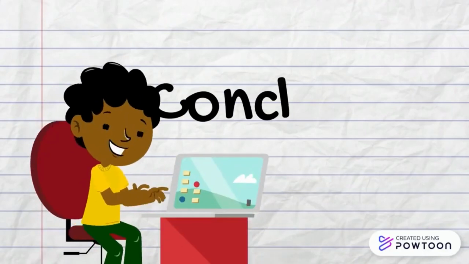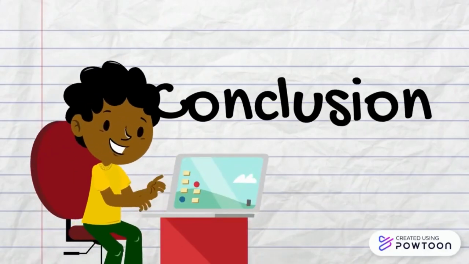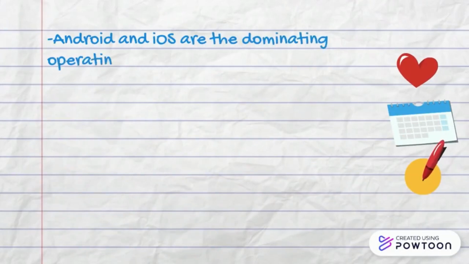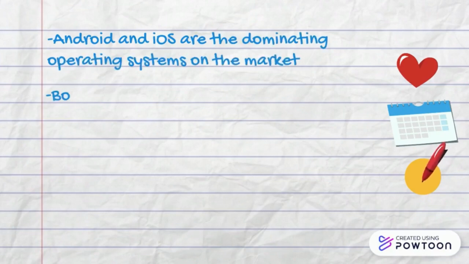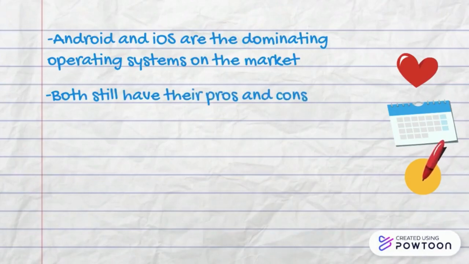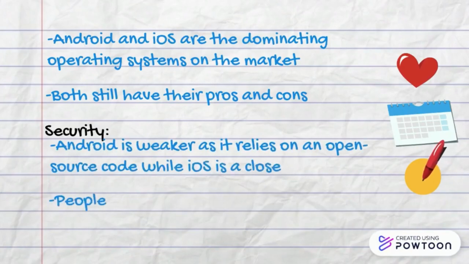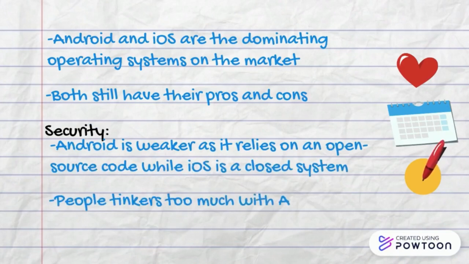So lastly, I'm going to talk about the conclusion for the report. Both Android and iOS are still the dominating operating systems on the market nowadays, and both of them still have their own pros and cons. Looking at the security aspect, Android is still much weaker as it relies on open source code while iOS is a closed system. People tinker too much with Android, therefore creating a bigger chance for hackers to attack.